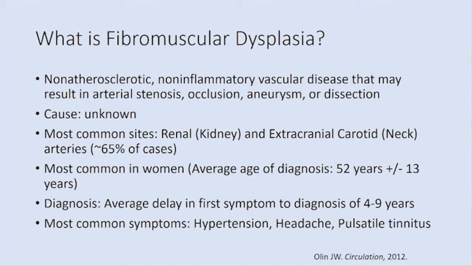Most commonly, we diagnose this in women, and our average age of diagnosis is around the age of 52. Presenting symptoms tend to be a little bit before that. There's a delay to patients actually getting diagnosed with fibromuscular dysplasia. Part of that is just because of lack of great understanding of the disease. As you guys all know, we may sometimes have to funnel patients towards our academic centers to really fully appreciate this. And then most commonly, patients will have hypertension, so elevated blood pressure, headache, and pulsatile tinnitus, which is essentially a whooshing or swooshing sound that people will hear in their ears.